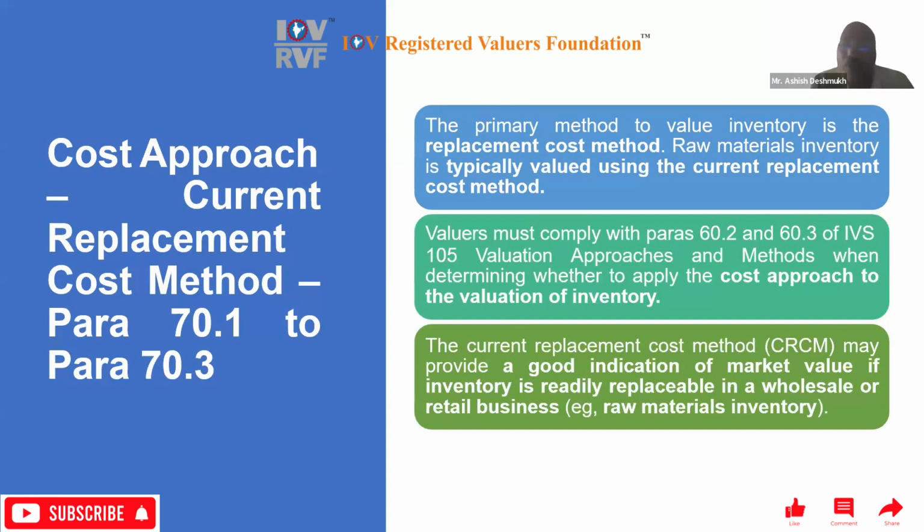So the valuer must comply with para 60.2 and 60.3 of IVS 105 valuation approaches and methods when determining whether to apply the cost approach to the valuation of inventory. The current replacement cost method, CRCM, may provide a good indication of market value if inventory is readily replaceable in a wholesale or retail business, raw material inventory.